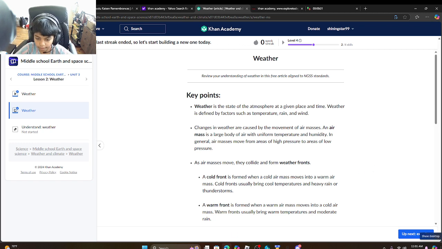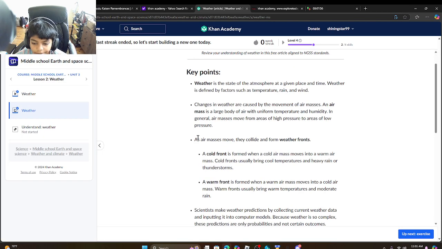As air masses move, they collide and form weather fronts. A cold front is when a cold air mass moves into a warm air mass. Cold fronts usually bring cool temperatures and heavy rain or thunderstorms. A warm front is formed when a warm air mass moves into a cold air mass. Warm fronts usually bring warm temperatures and moderate rain.